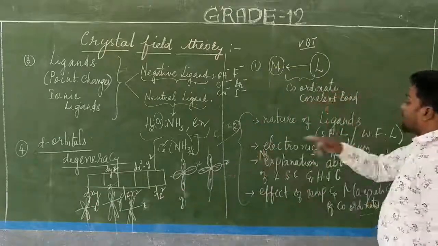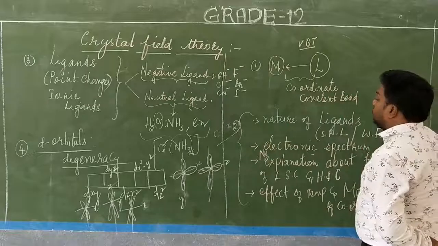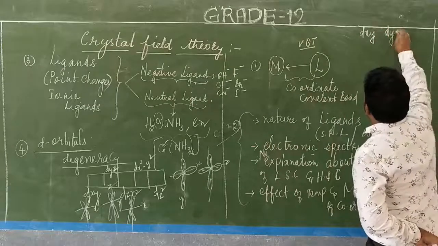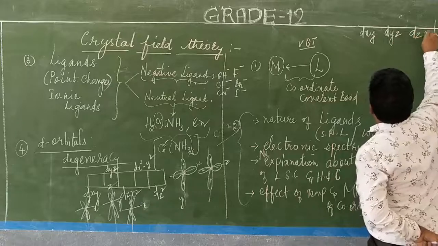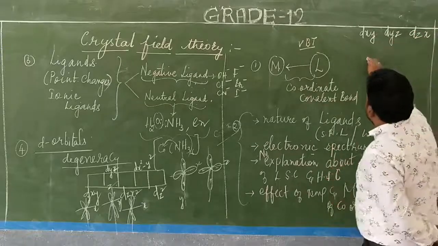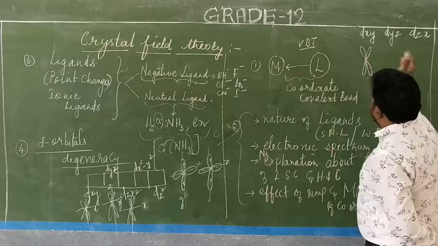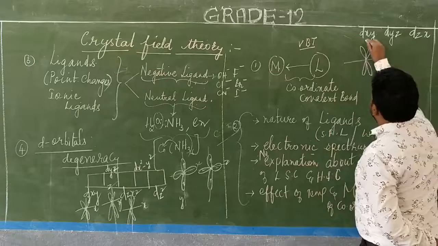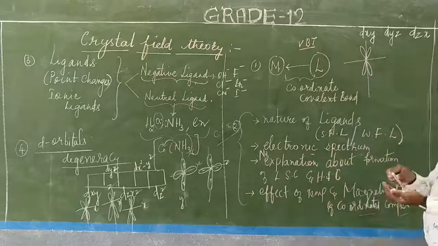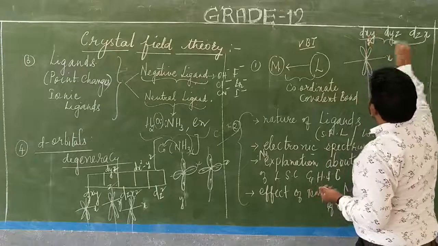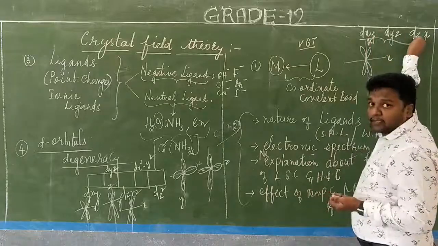Say for example, the first three orbitals you take, that is dxy, dyz, dzx. What's happening in these three orbitals? You see, the axis has been given like this. This is the x-axis and y-axis, which is common for all three d orbitals.